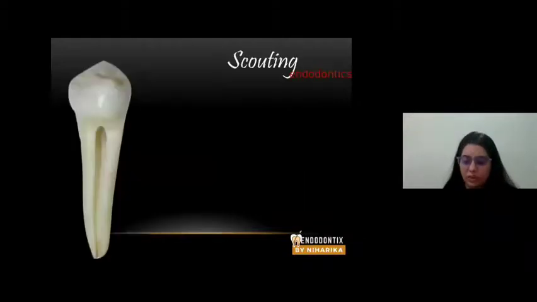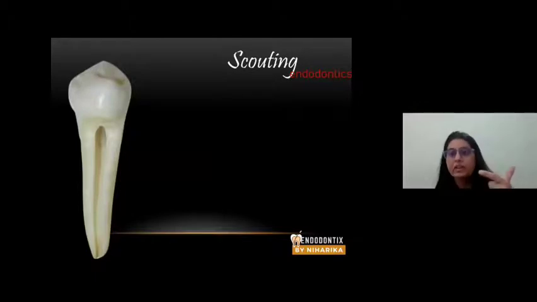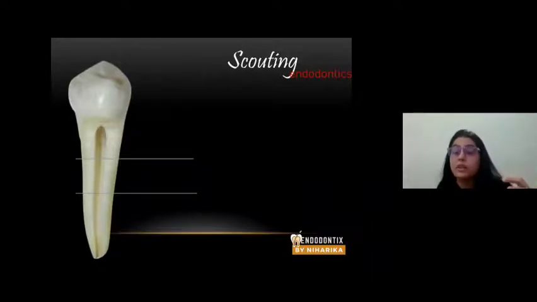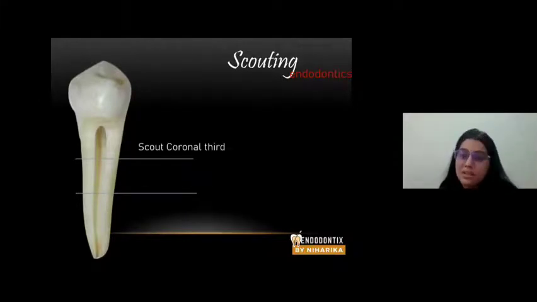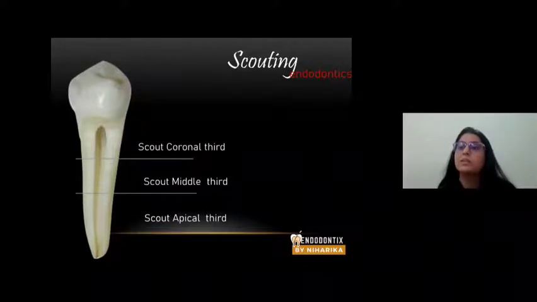So how do you do scouting? You put a very fine file. Initially, we take a number 8 file, then number 10, and then number 15. You advance the file very gradually, in a passive manner. Passive manner means you do not apply any force while you're advancing the file inside the root canal. So gradually you advance the file, you scout the coronal third. That means you understand the internal anatomy of the coronal third of the tooth. Then you advance the file towards the middle third, and then finally you advance the file till the apical constriction. That is, you scout the apical third.